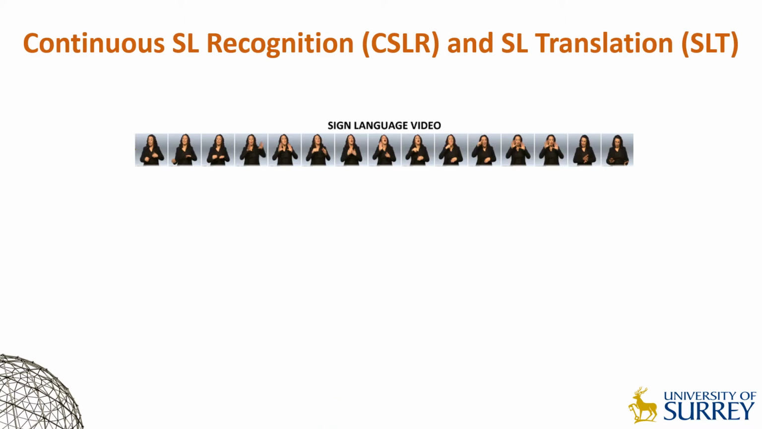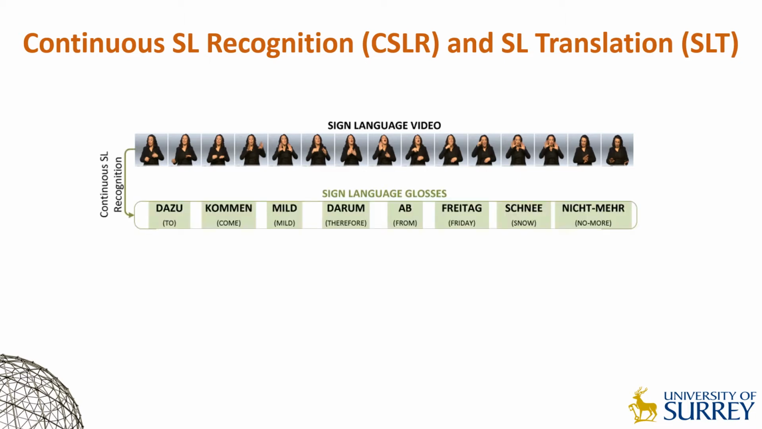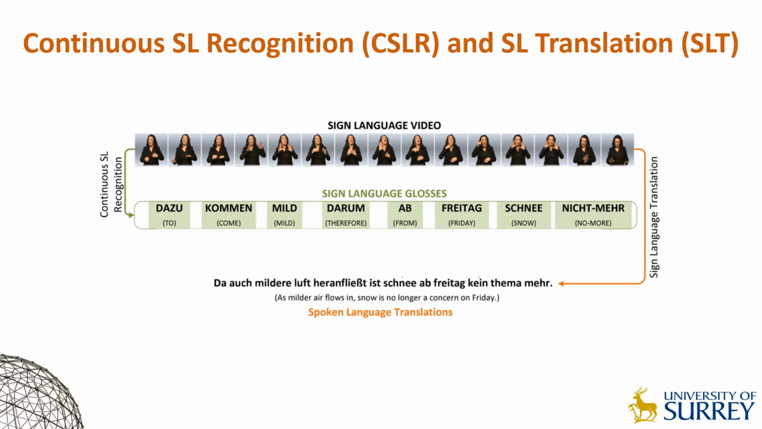In this work, we are tackling two vision-based sign language tasks, namely continuous sign language recognition and sign language translation. In CSLR, the goal is to predict sign gloss sequences from videos. However, in SLT, our aim is to translate sign sequences into spoken language sentences. As you can see, there is not a one-to-one mapping between sign glosses and spoken language words. This is due to each language having their own unique vocabulary, grammar, and linguistic rules.